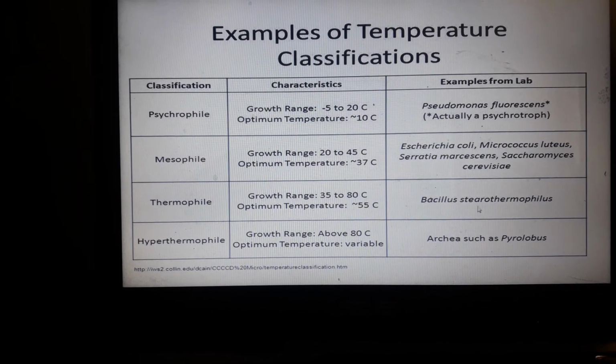The Bacillus stearothermophilus, and its optimum temperature is approximately 55 degrees Celsius. And we have hyperthermophilic bacteria, with a growth range of above 80 degrees Celsius. Optimum temperature is variable. Archaea such as Pyrolobus are examples grown in the lab with specific characteristics based on their temperature.